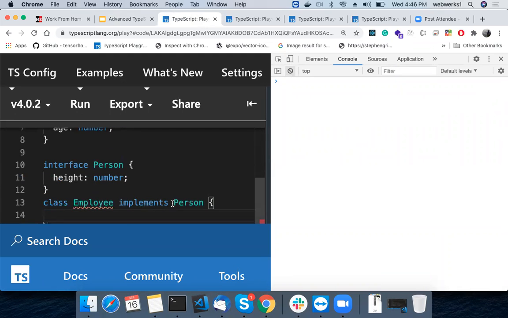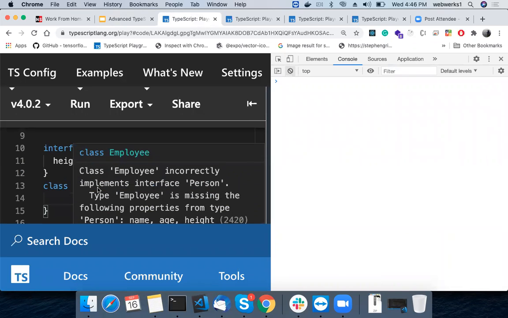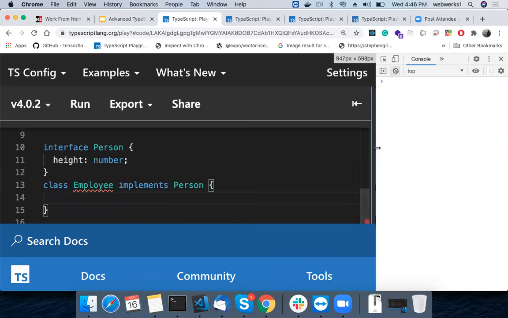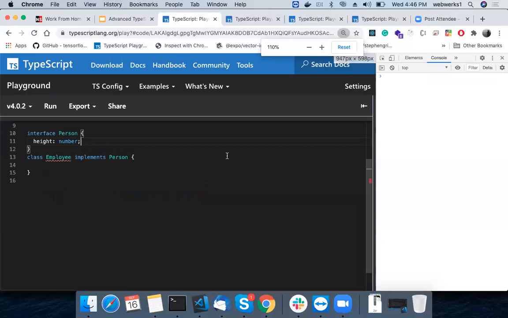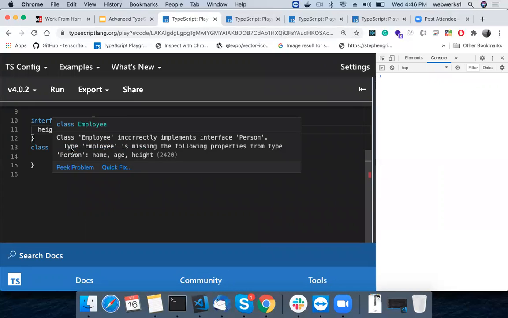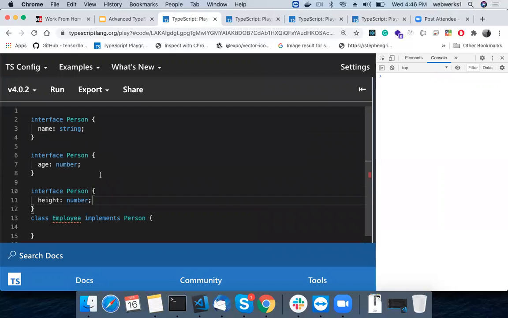Let's say I created a class and implemented Person. If I hover over it, it should say the Employee class is missing the following properties of type name, age, and height, right? So you have to use all three, not just one.